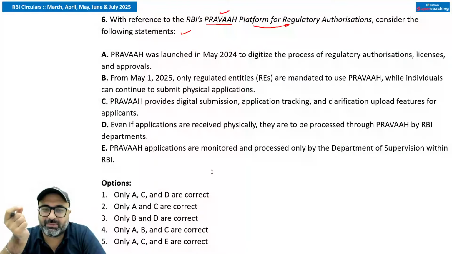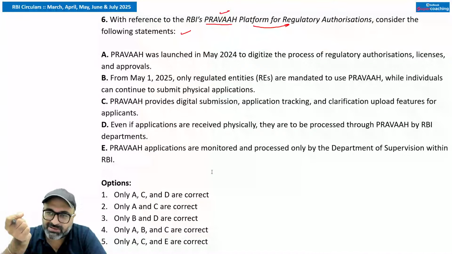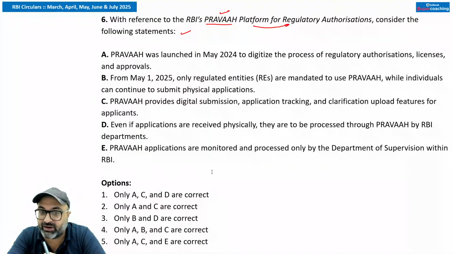Sir, this will enable digital submission of applications and supporting documents, provide real-time tracking through SMS and email notifications, and allow applicants to submit additional clarifications or data online when required. It ensures time-bound processing and centralized monitoring by RBI departments.